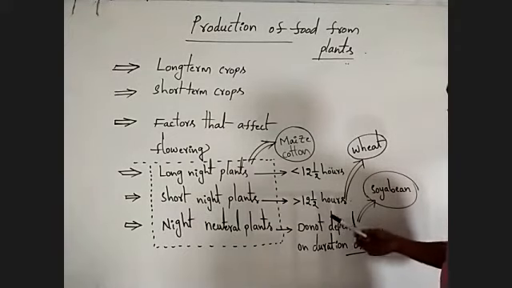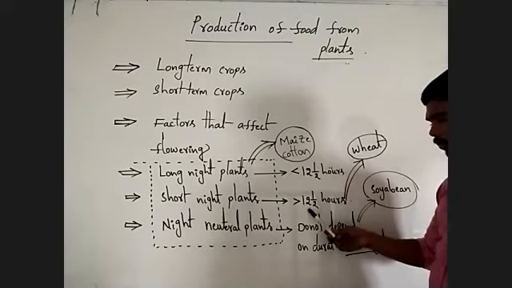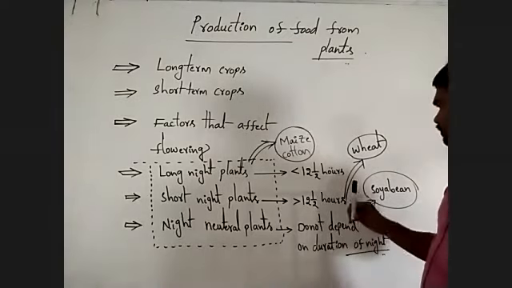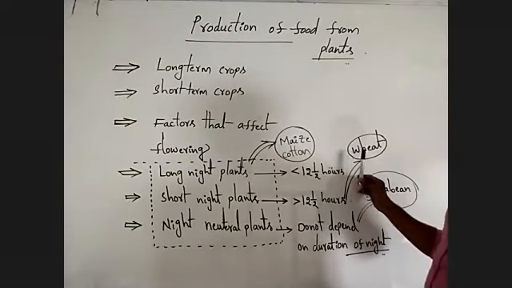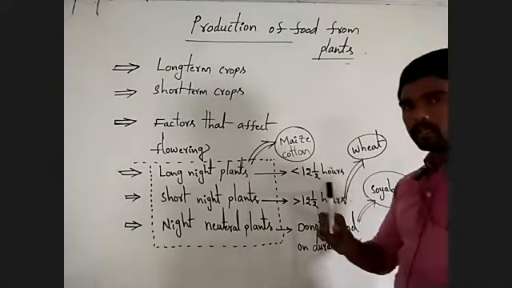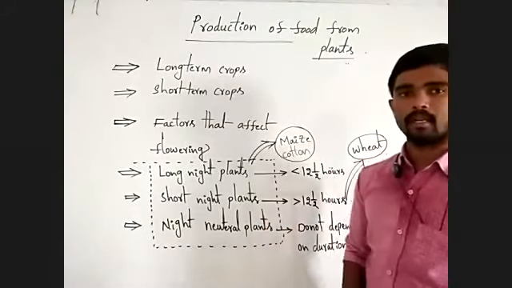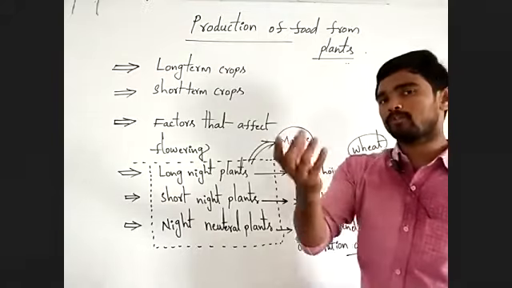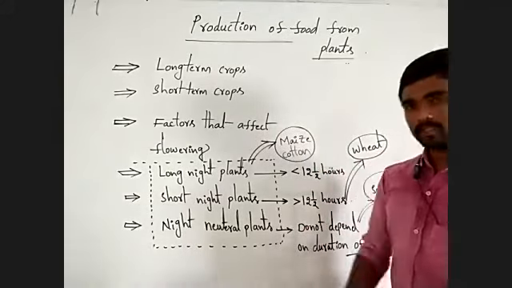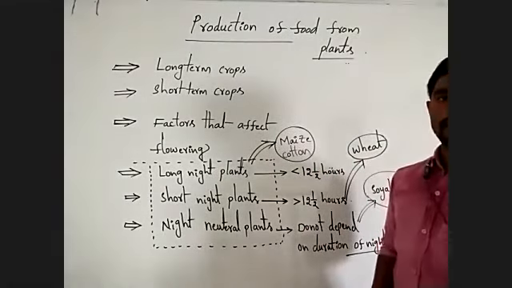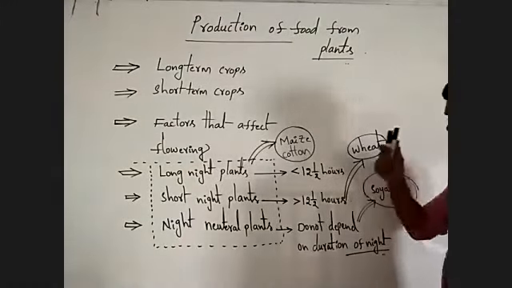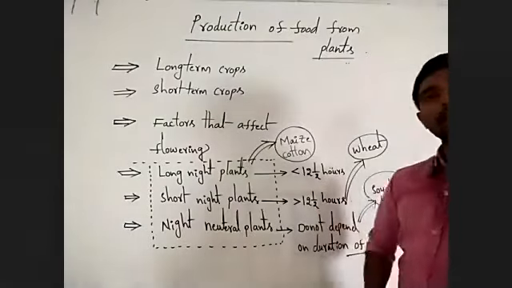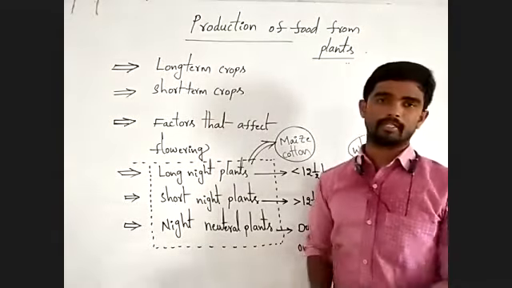If we provide more than 12.5 hours of night duration, wheat plants cannot produce the flower. Wheat plants do not produce flowering. This is important one. That is why it requires less than 12.5 hours of the night duration.